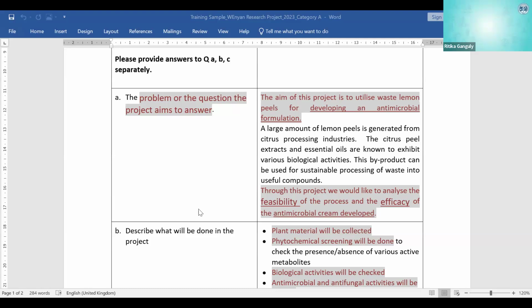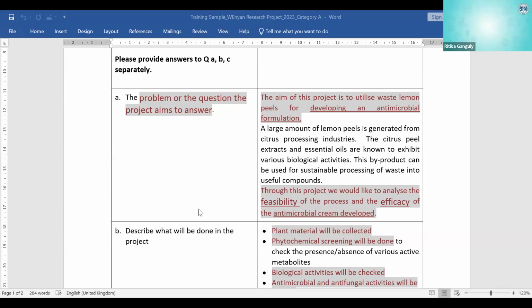And the second aspect is, whatever I'm taking out from the peel, does it even have anything which is antimicrobial? So this is the kind of words that you should choose and write, rather than saying I will discover some, or I have already found that peels will have large amount of thing. I will work to create a cream. Creation comes much later.